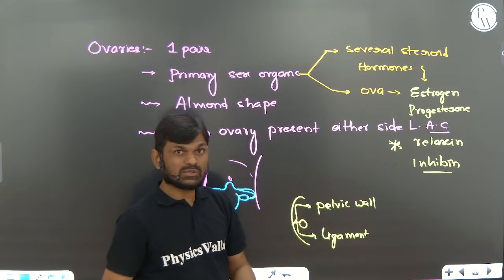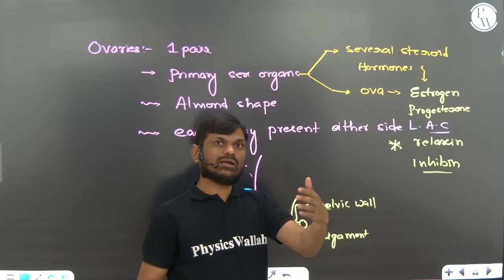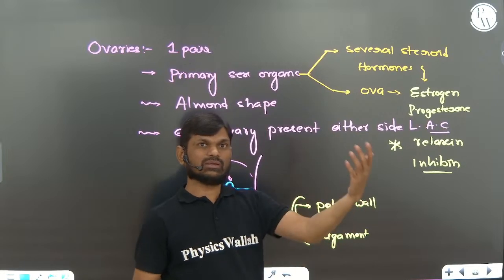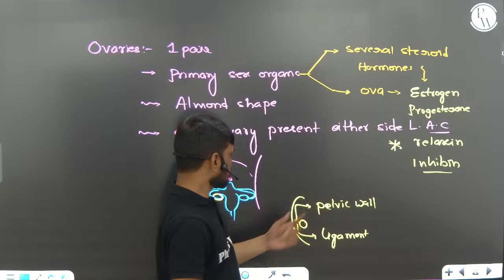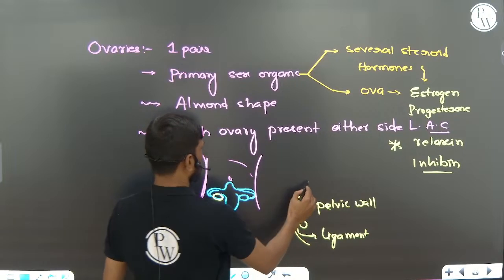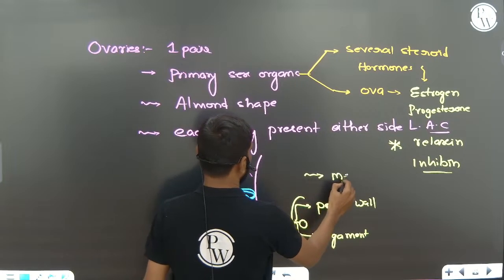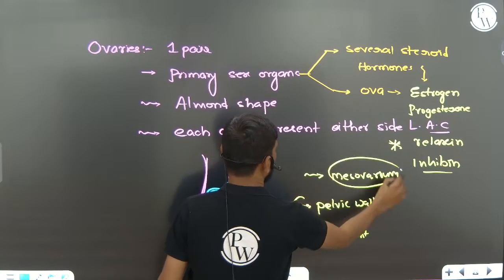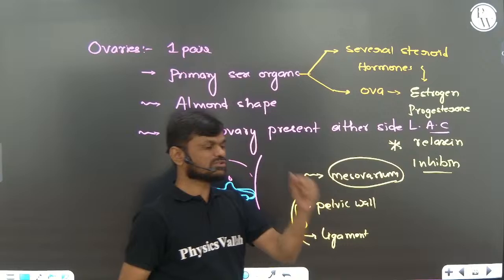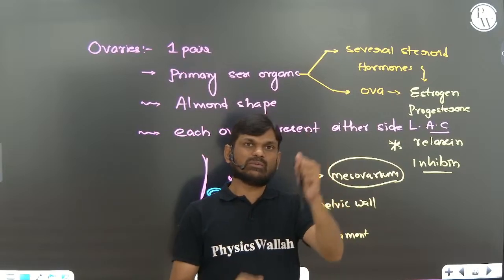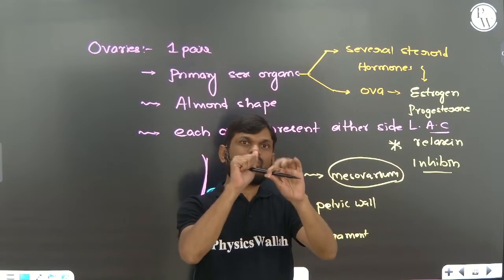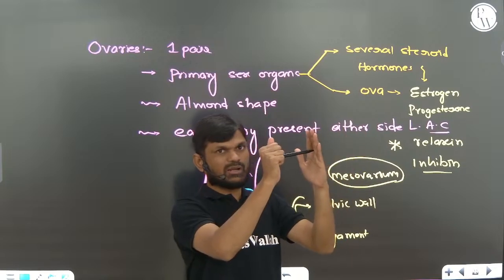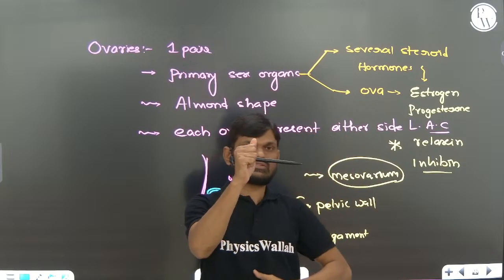Suppose they ask how the ovaries are connected to the abdominal wall, that will be different. Ovaries are connected to the abdominal wall with the help of the mesovarium. Mesovarium is a double layered peritoneum which connects the ovaries with the abdominal wall.